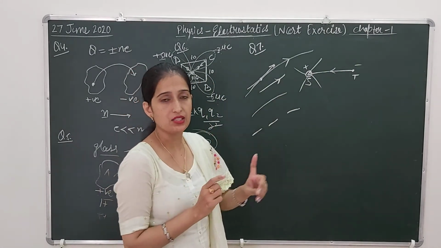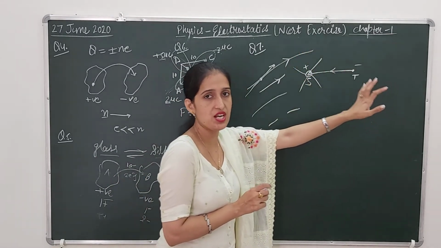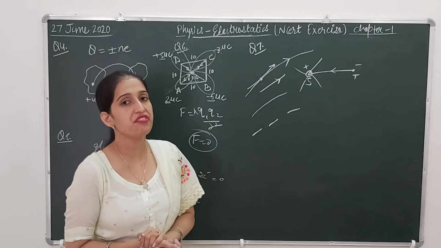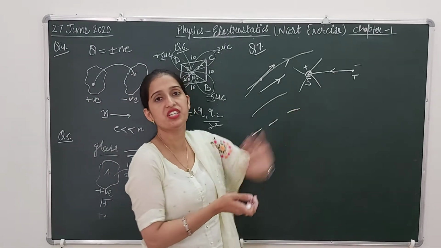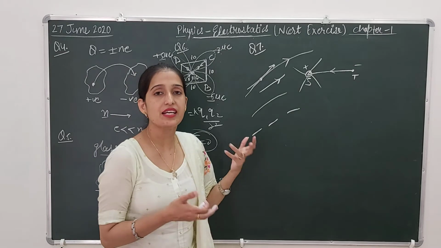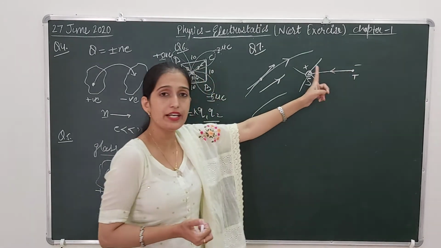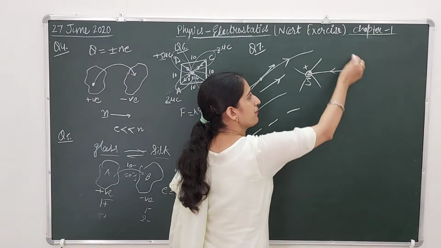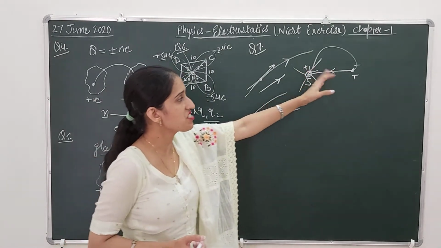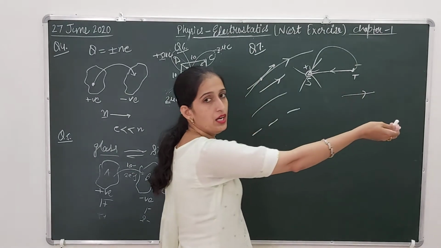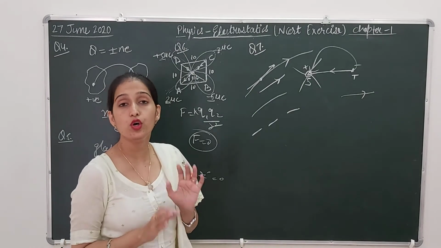The actual path of this test charge towards the source charge or away from the source charge is told by the electric field lines. Electric field lines are showing the actual path of the motion of the charges in the presence of the field, meaning they are showing the direction of the field. So it is saying that this path is continuous. This charge is not directly jumping from here to here. It is continuously moving towards the source charge. If similar charges are there, it is repelled from its side, so it is moving away from it. Continuous motion is there. No jumping is there.